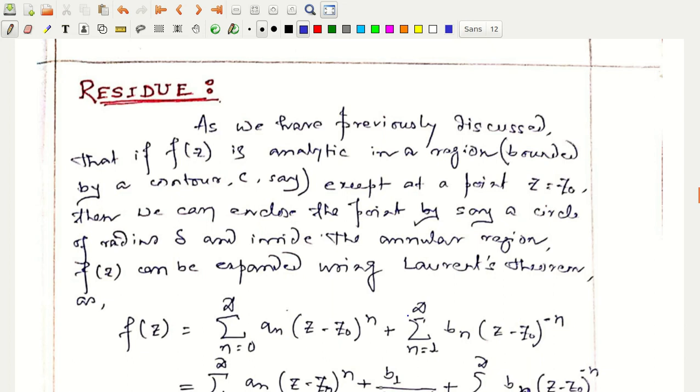a residue is one very important part of complex analysis. What do you understand about that word residue? Residue, what you understand is some leftover.